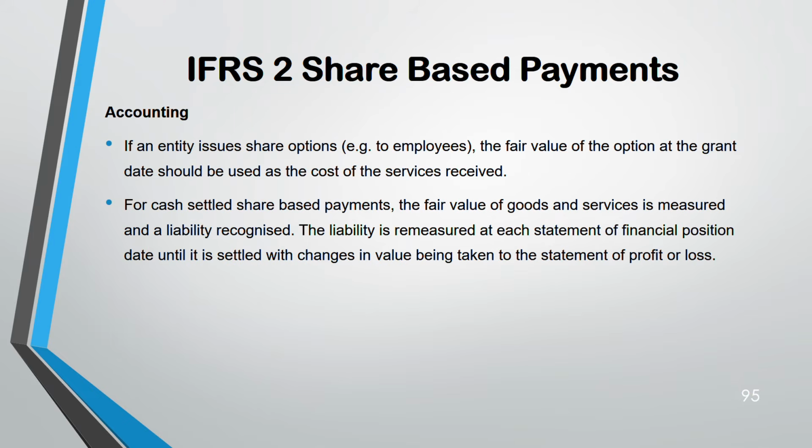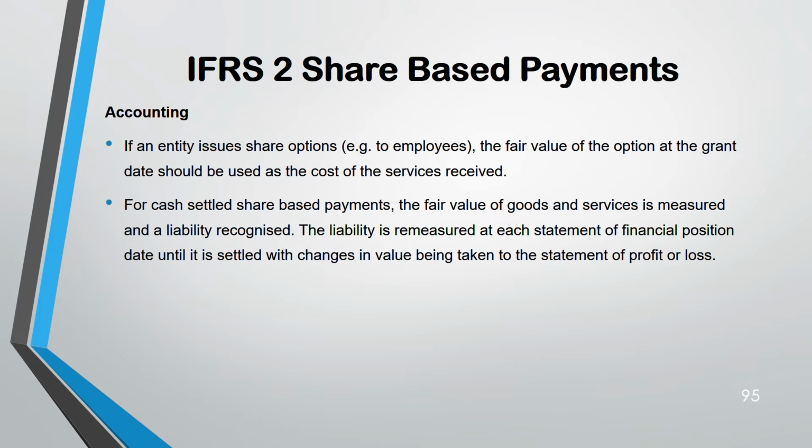Next, for equity settled, fair value of goods and services is measured and equity is recognized, so credit equity, debit expense. For cash settled, here, debit expense, credit cash. Sorry, debit expense, credit liability. There equity is credited.